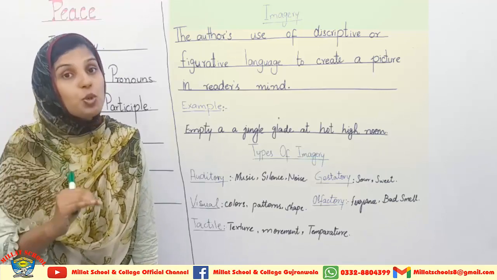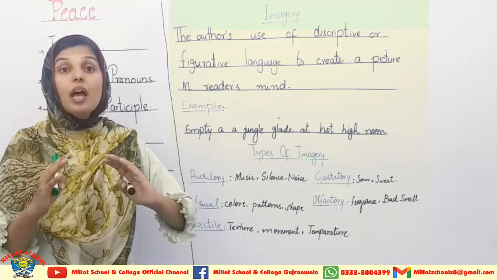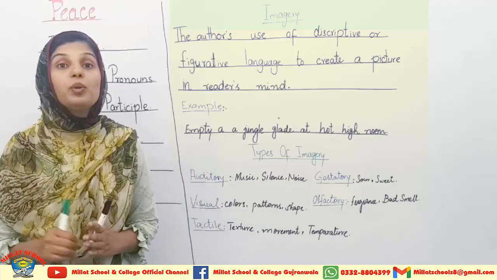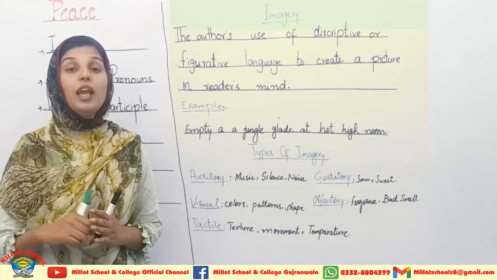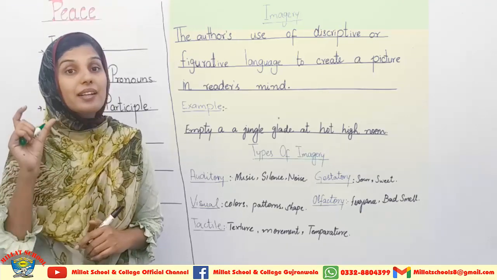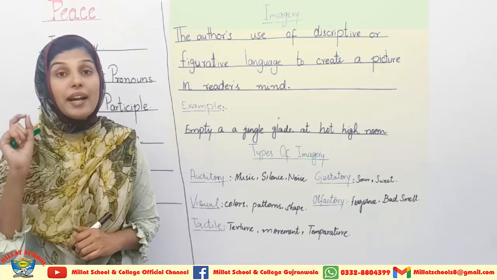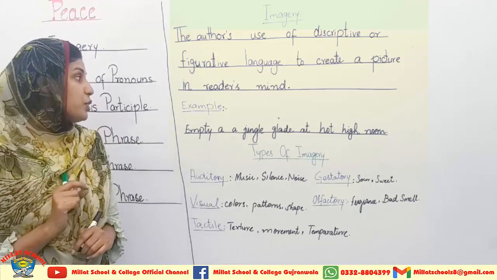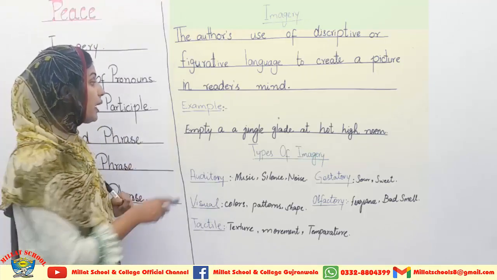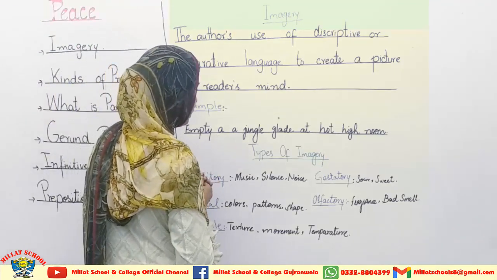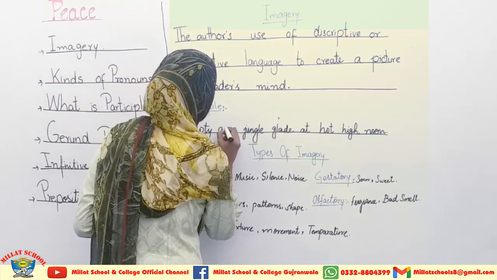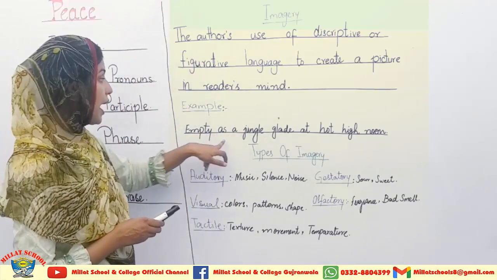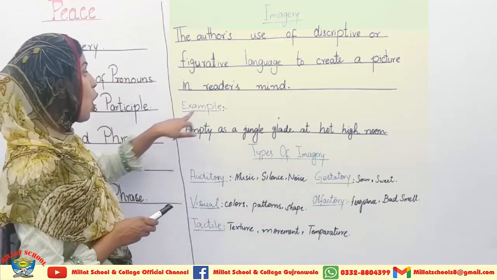So he has to add some type of imagery, some type of metaphor, some type of things which will be able to explain his mental ability so that a reader can easily understand what the writer is going to say. At such places there is a need to use imagery. The example is over here: empty as a jungle glade at hot high noon. Empty as a jungle glade is the use of imagery.